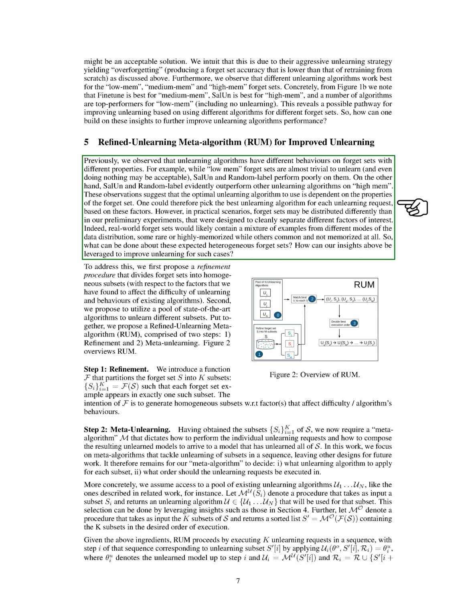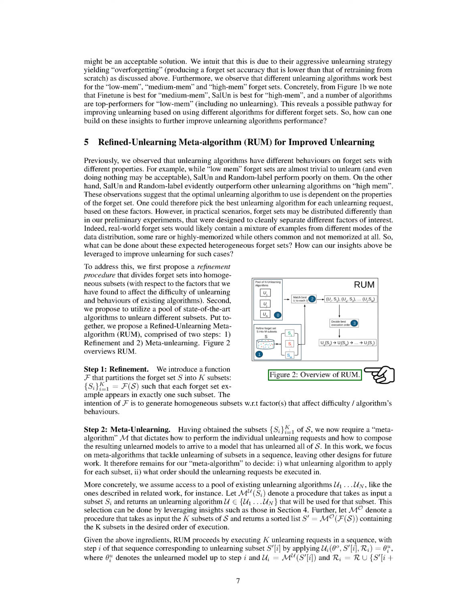In real-world scenarios, forget sets are likely to be more diverse, containing a mix of examples from various data distribution modes. To tackle this challenge, we propose a 2-step approach with RUM. Step 1. Refinement. We use a function to divide the forget set into homogeneous subsets based on factors that influence unlearning difficulty and algorithm behaviors. Step 2. Meta-unlearning. After obtaining the subsets, we need a meta-algorithm to guide how to unlearn each subset and combine the results to achieve complete unlearning.